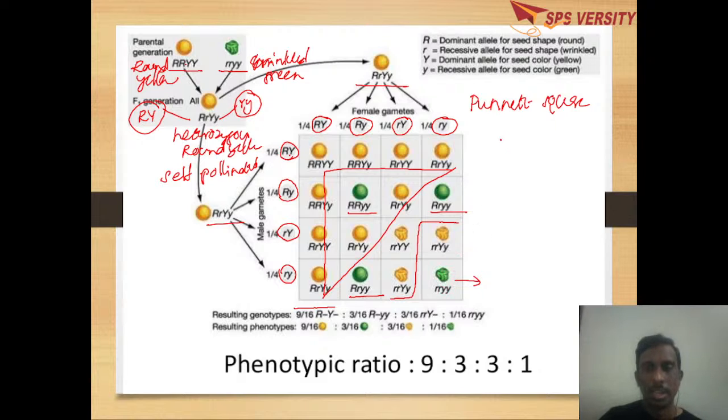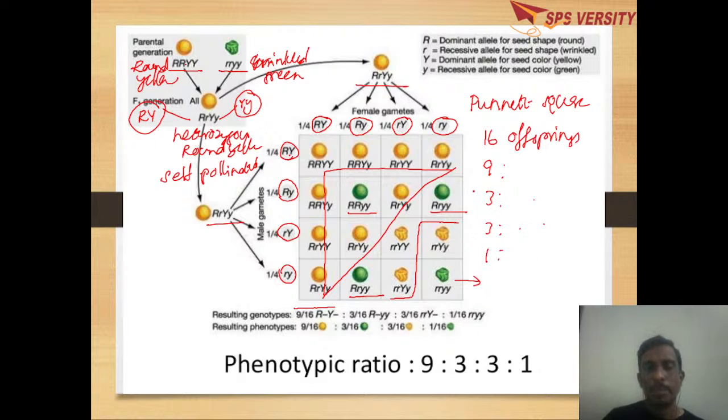So in total we got 16 offspring in the F2 generation. Of these 16, 9 are round yellow, 3 are round green, 3 are wrinkled yellow, and 1 is wrinkled green.